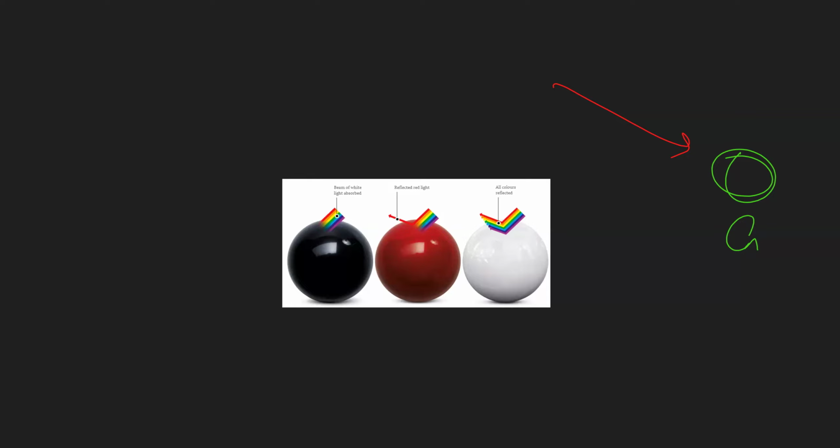We're going to see it black. Why? Because this green color will absorb the red. It will not reflect the red, because the green color reflects only green. So you see like nothing is reflected from there, so you see it as black color. We'll understand more with other pictures.